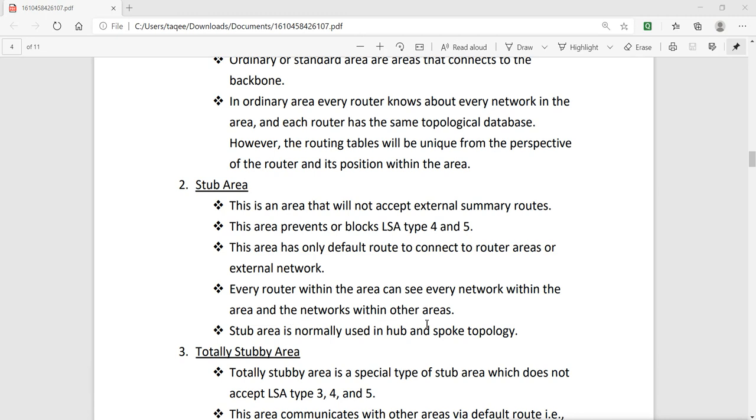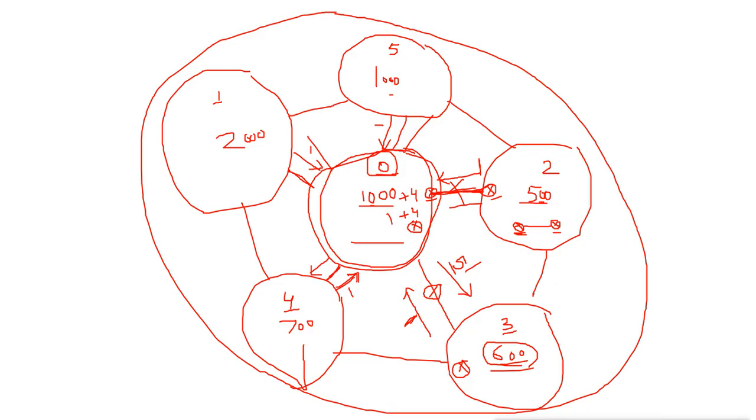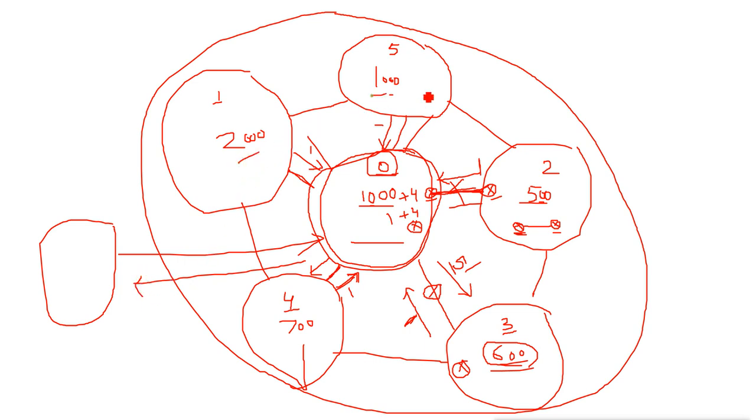A stub area is normally used in a hub and spoke topology. These stub areas are areas which are separated in the topology. Basically they are connected to the backbone area, but they are not getting updates from the backbone area about these other areas. They will not accept this information. They will block it. So in the routing table of this area, all the routers in this area know about each other, but they don't know about anything outside. Even the backbone area information they don't know. They only know the default route.